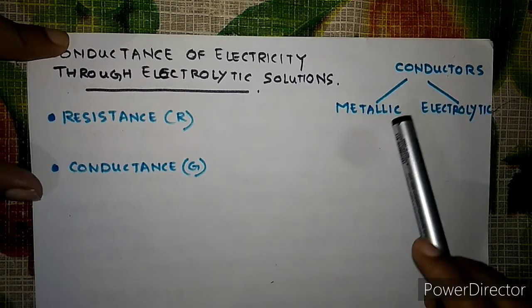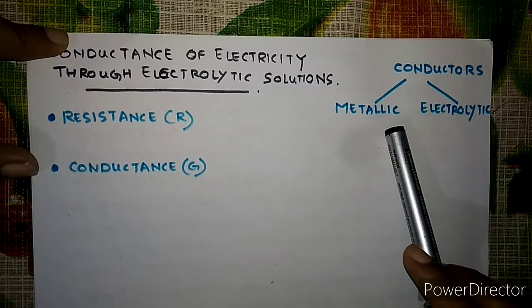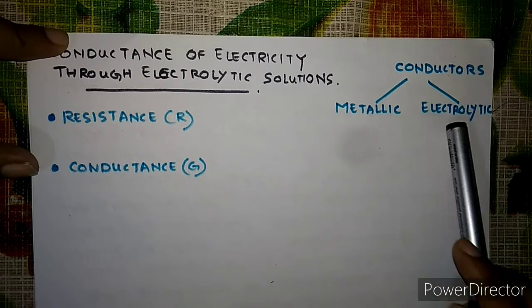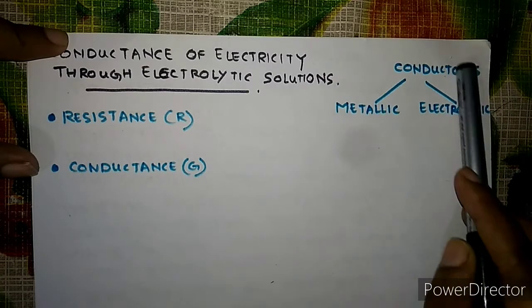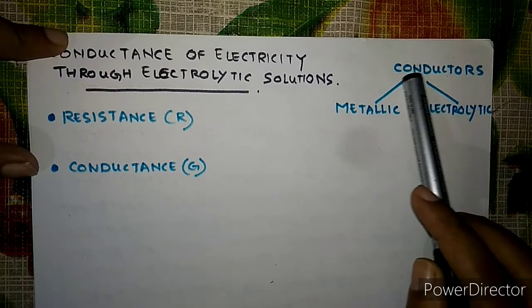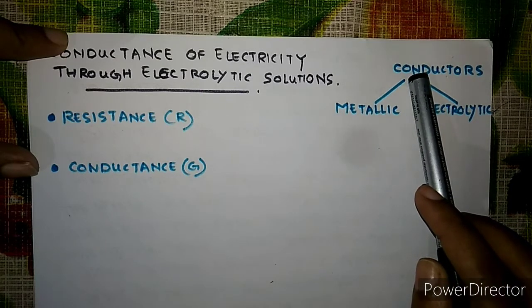So conductors generally are of two types. One is the metallic conductors and another one is the electrolytic conductors. Now conductors are those substances which allow the passage of electricity through them very easily.